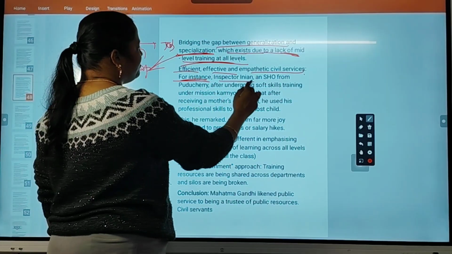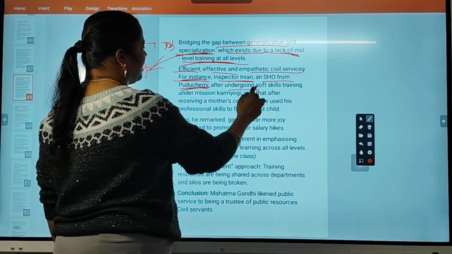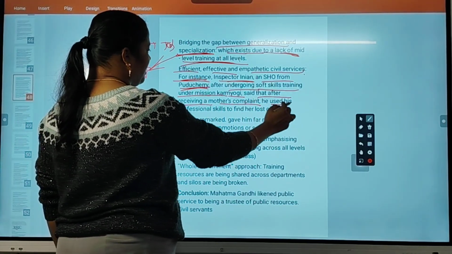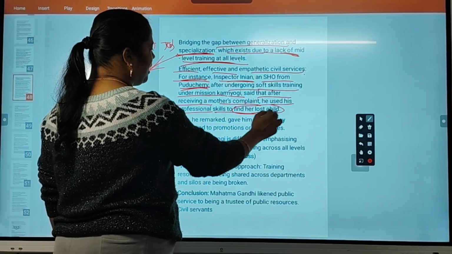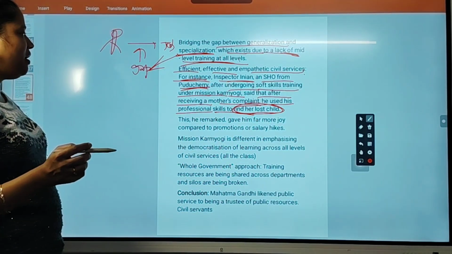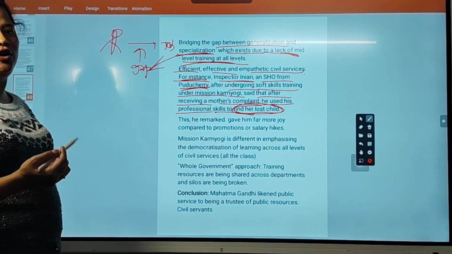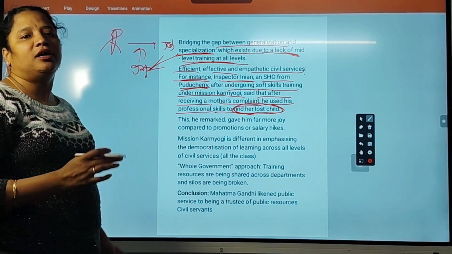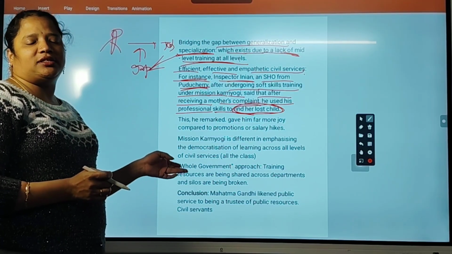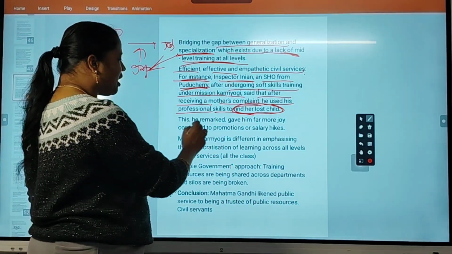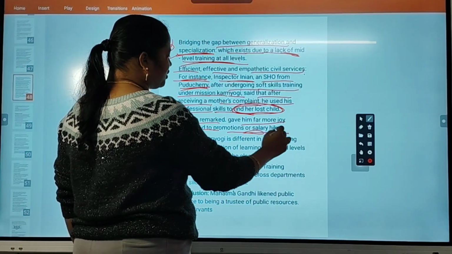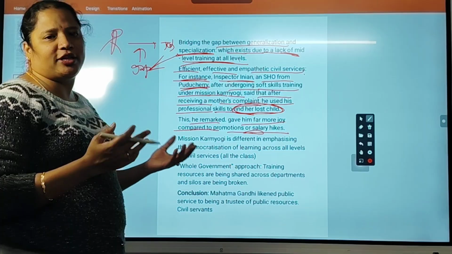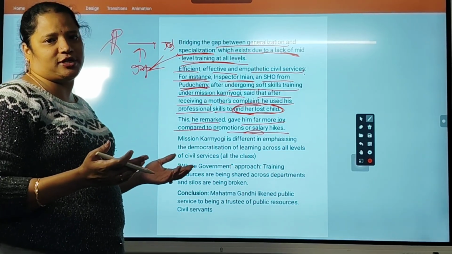Okay, efficient, effective, empathetic civil services. For instance, Inspector Yan, an SHO from Puducherry, after undergoing soft skills training under Mission Karma Yogi, said that after receiving a mother's complaint, he used his professional skills to find her lost child. So an officer from Pondicherry told that after going through Mission Karma Yogi training, he was able to find a child immediately after he was separated from his mother. Okay, he remarked it gave him far more joy compared to promotions and salary hikes. This has given him more satisfaction than what he is getting in the government role, like promotions or increments.